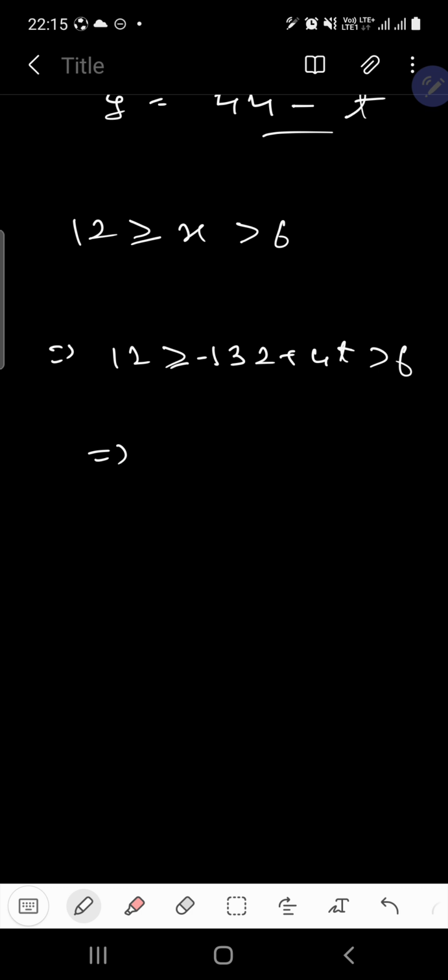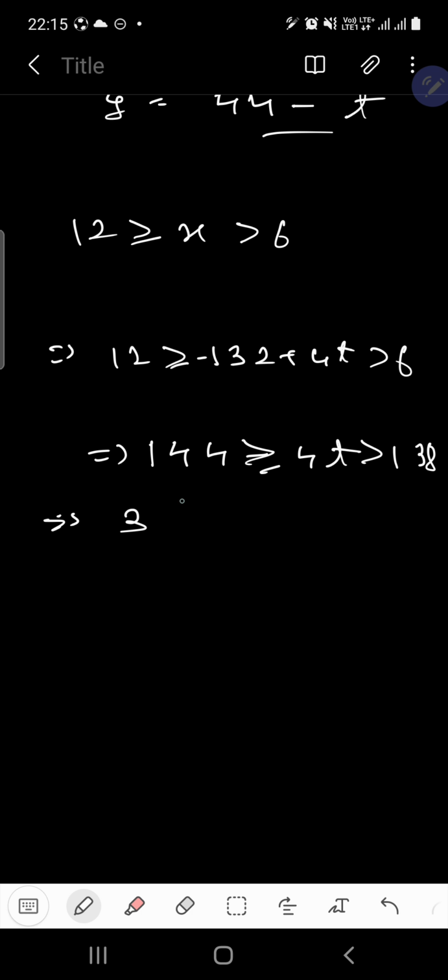From here, wait a second, let us solve this. Adding 132 on both sides, we get 144 is less than or equal to 4t, which is less than 138.